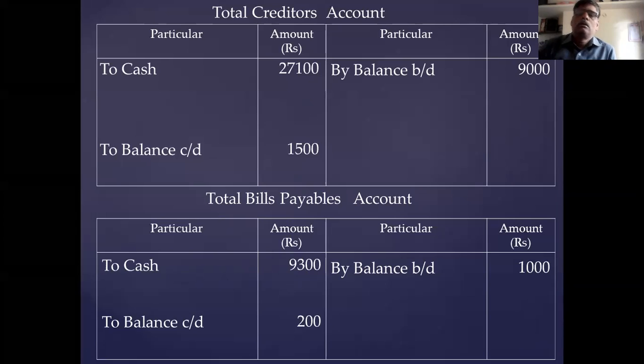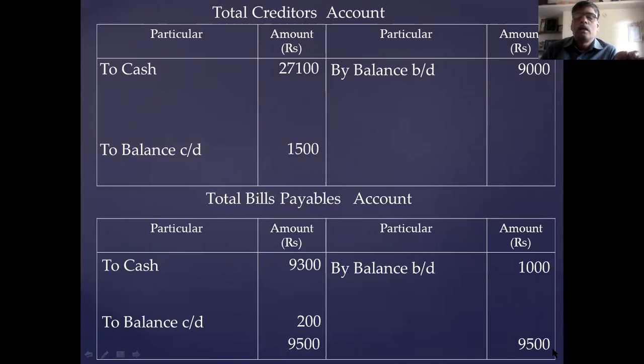So the statement is completed. Debtors related completed. Creditors related completed. Now I close the account. First you close this bills payable account. Bills payable account total is 9,500. Okay, 9,500 is the total. Difference is 8,500. Okay, 8,500 rupees here.